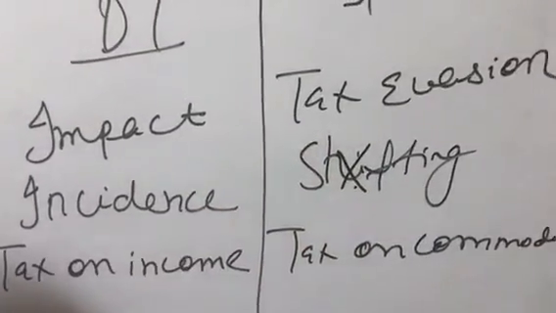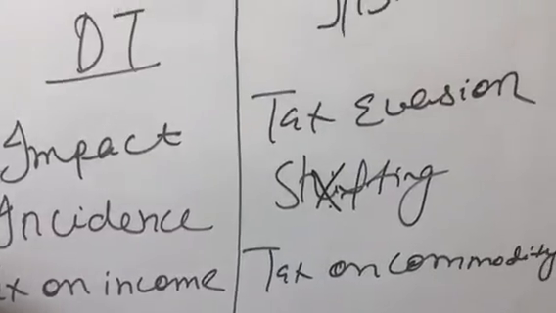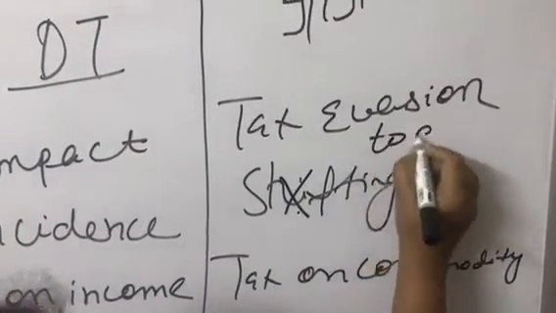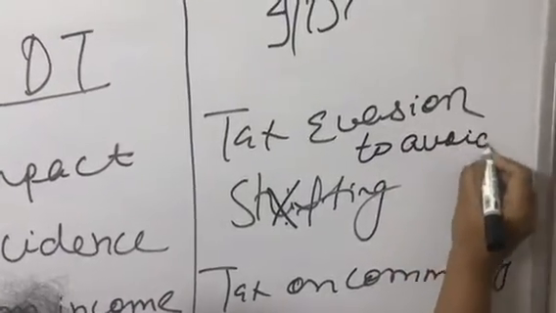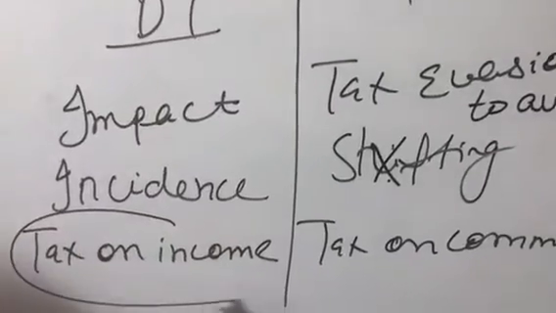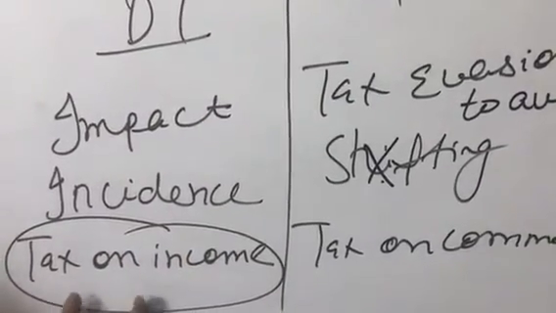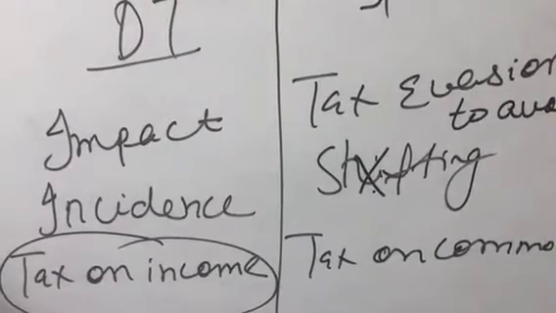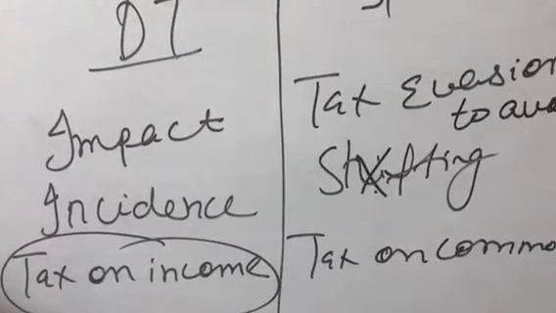Now, with reference to tax evasion, what do we mean by the term tax evasion? Tax evasion means to avoid it, to escape from the tax burden. So as we know, direct tax is a tax on income. Can we avoid it? The answer is, it can be yes, it can be no. How can it be yes or no?